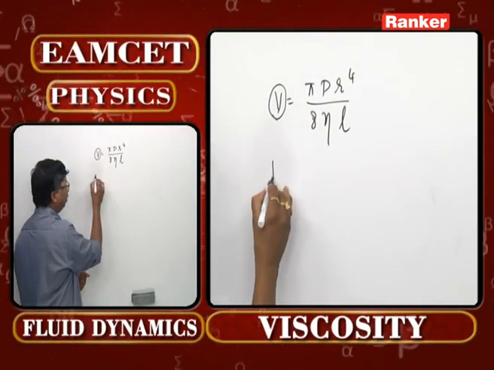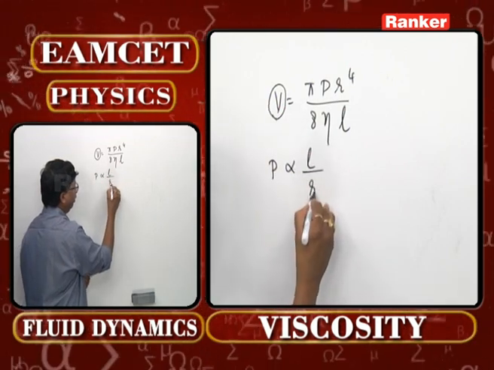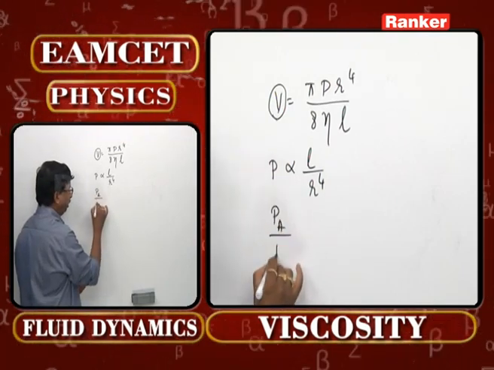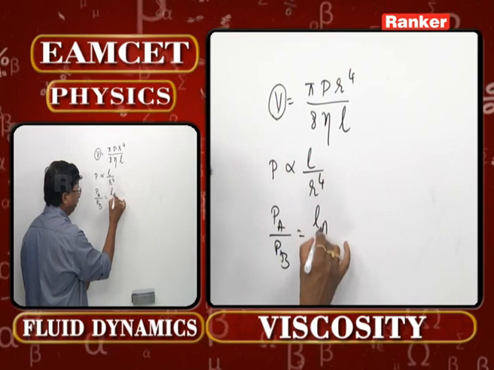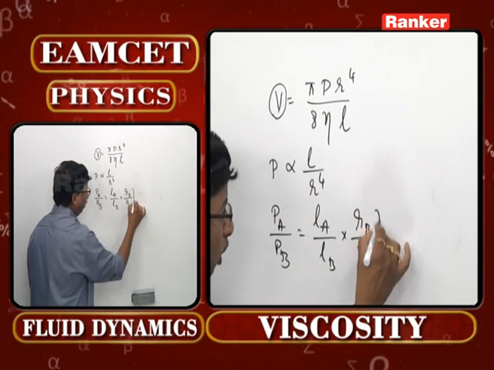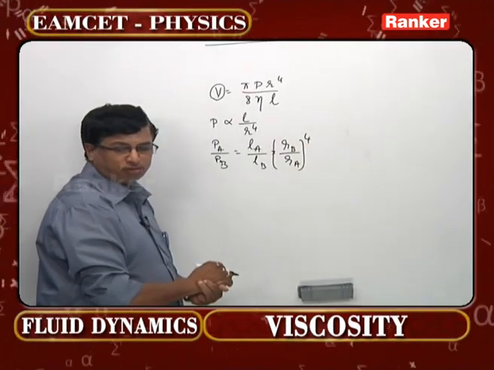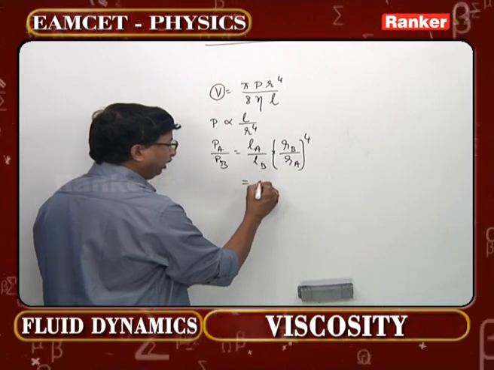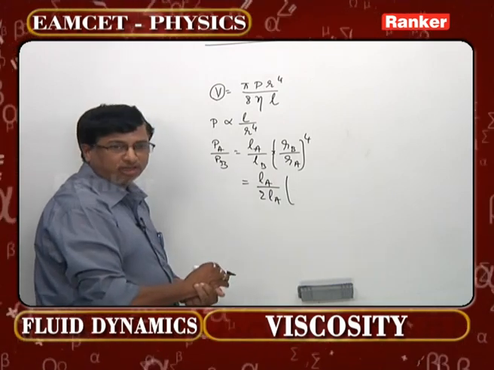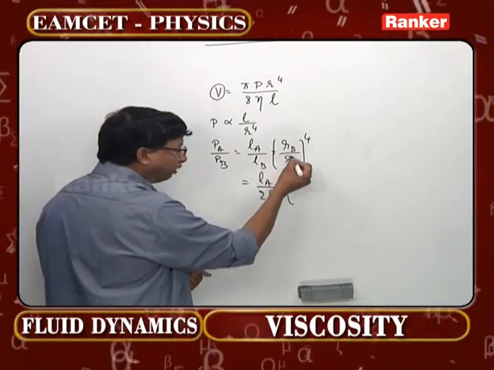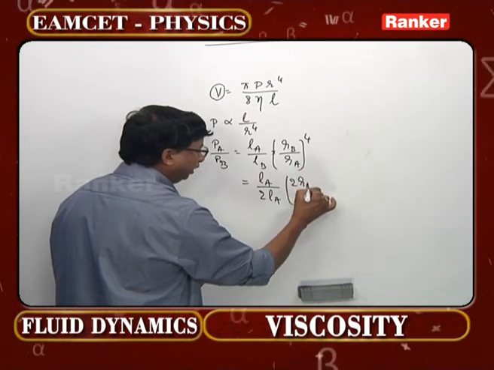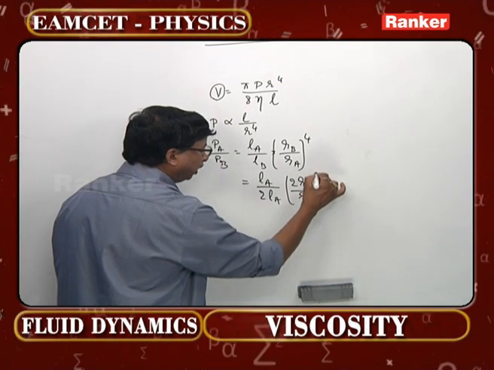Then what can I write now? P is proportional to L by R power 4. That is the equation. So I can now write PA by PB equals LA by LB into RB by RA whole power 4. That is the equation one should write. Here it is very clearly given that LB is twice LA. Now RB is also given as twice RA, so you can write twice RA by RA whole to the power 4.